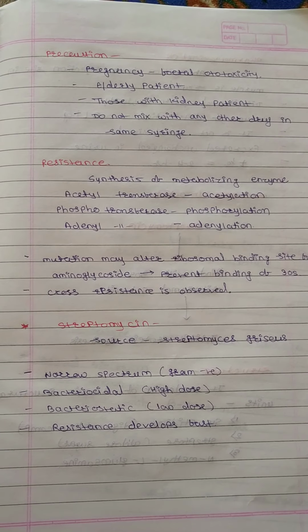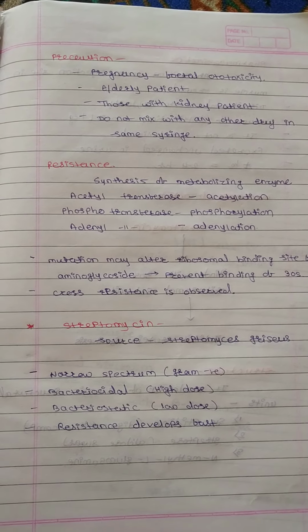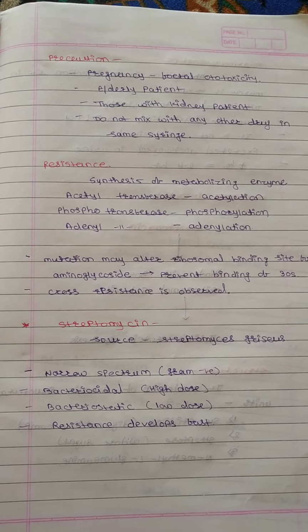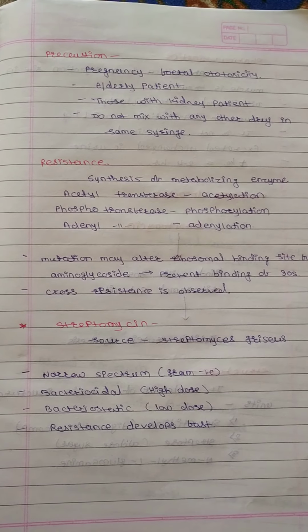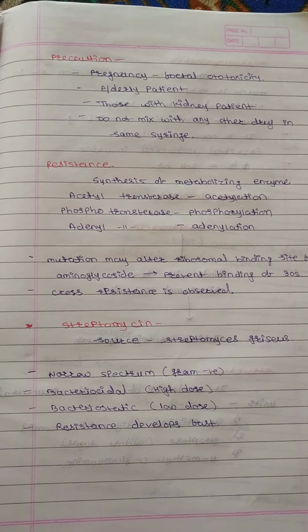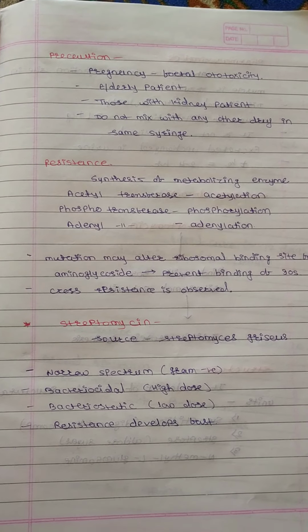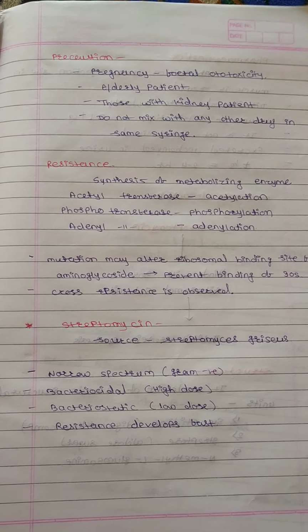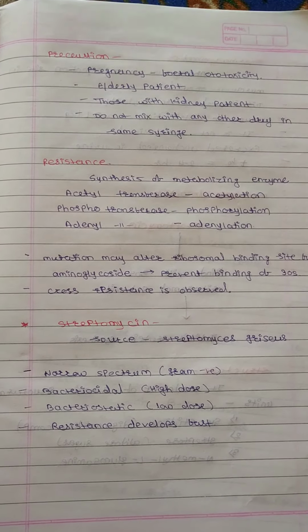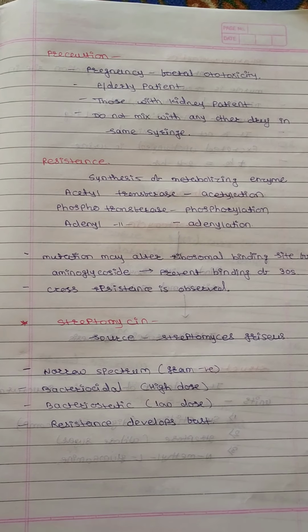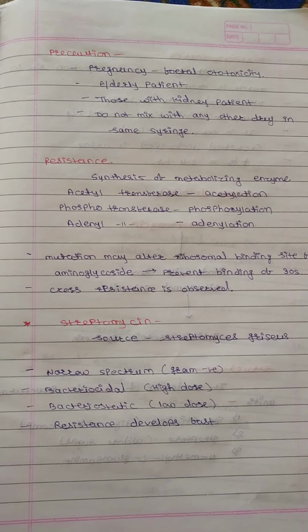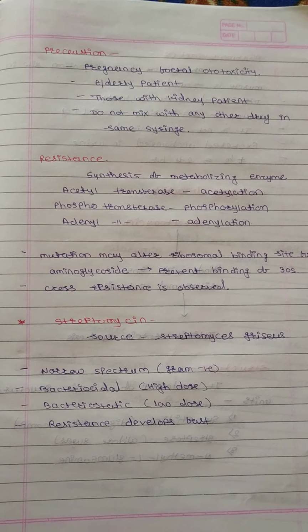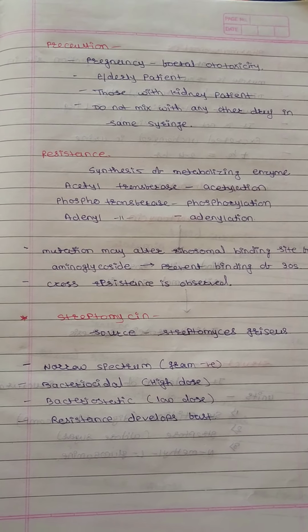Next is resistance. Synthesis of metabolizing enzymes occurs in three ways: acetyltransferase by acetylation, phosphotransferase by phosphorylation, and adenyltransferase by adenylation. Mutation may alter the ribosome binding site for the aminoglycoside and prevent binding of 30S, which stops the synthesis of protein. Cross resistance is observed.